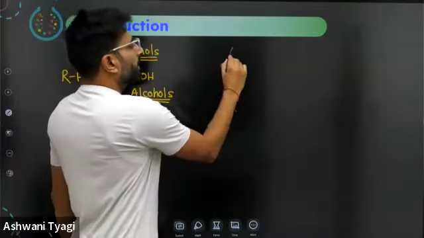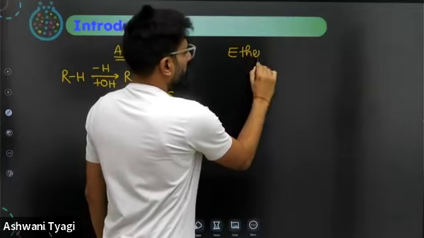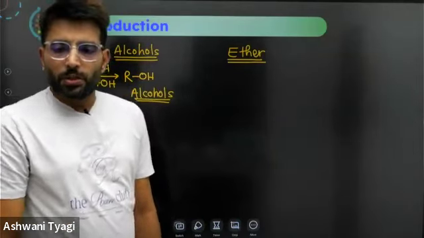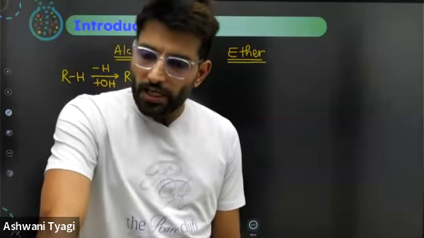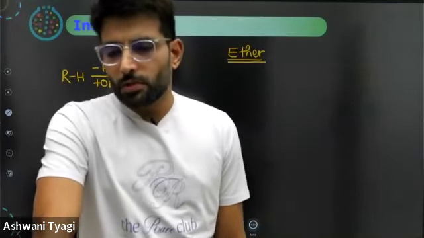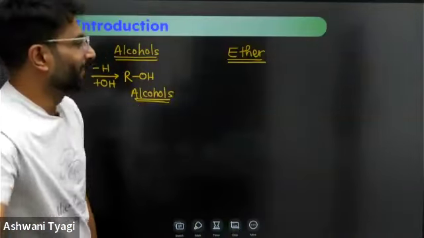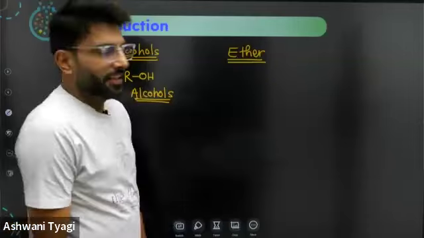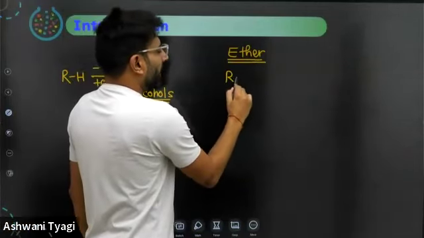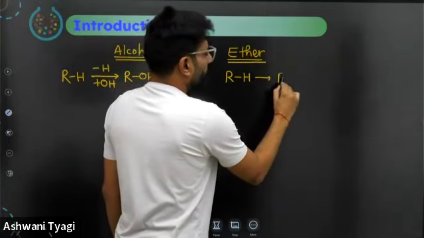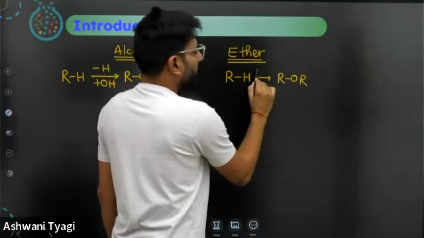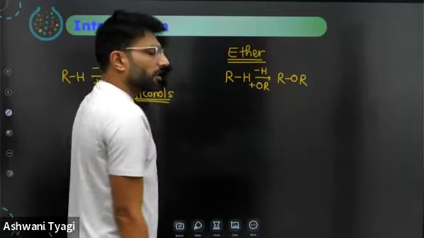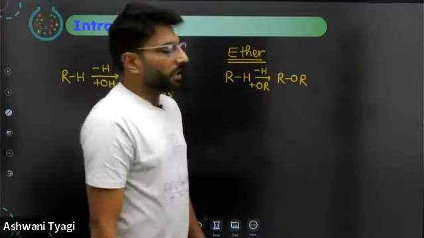If we talk about ethers, so ethers are alkoxy derivatives of alkanes. Here minus H, the hydrogen is replaced by an alkoxy group. These are called ethers. In phenols, what is phenol?